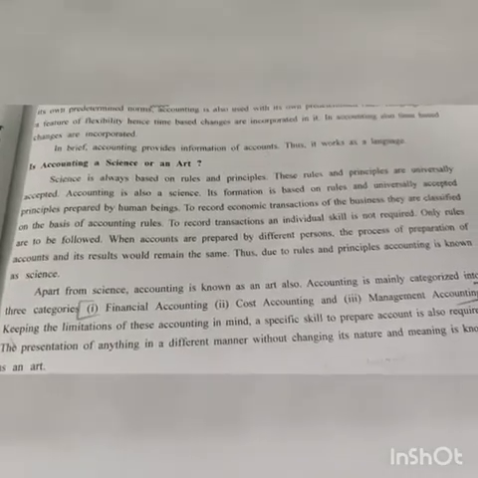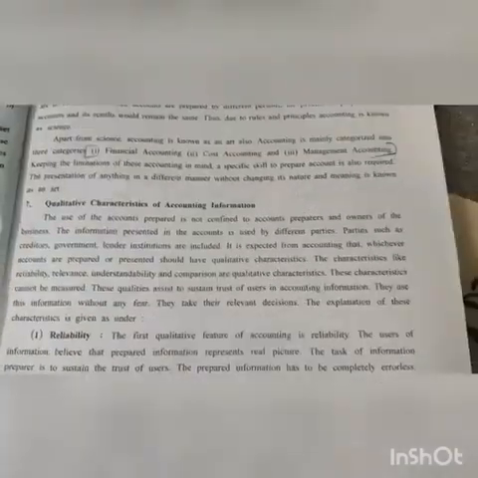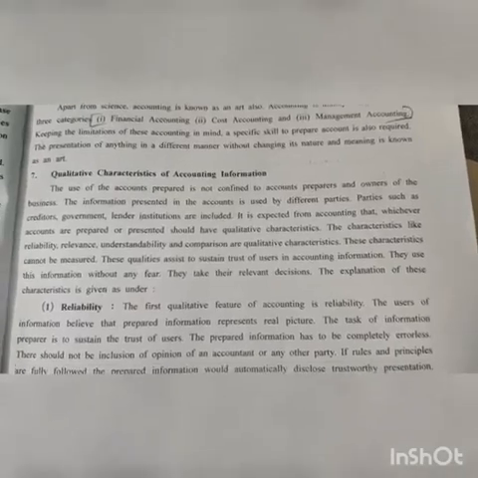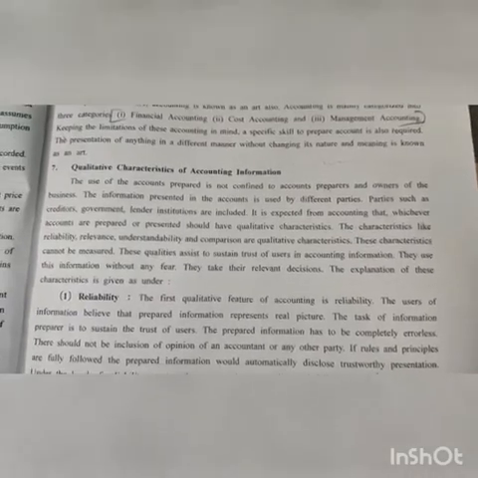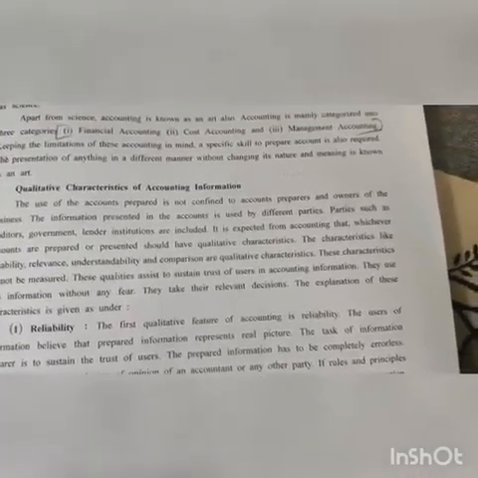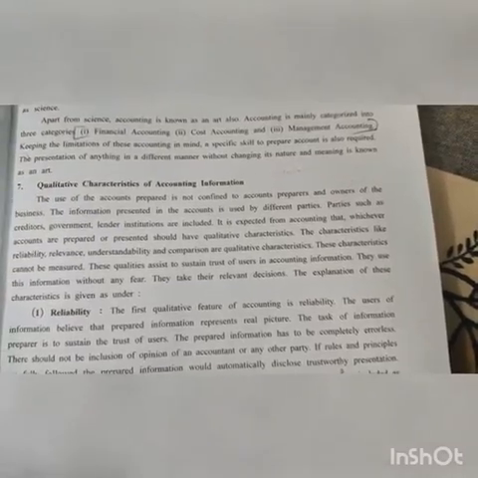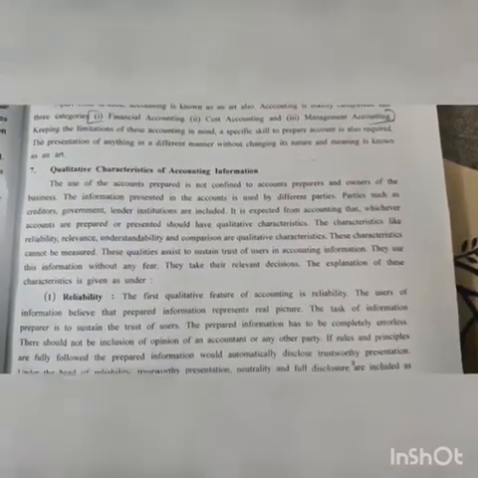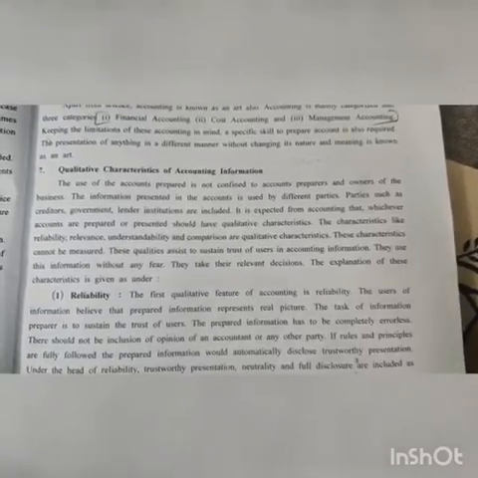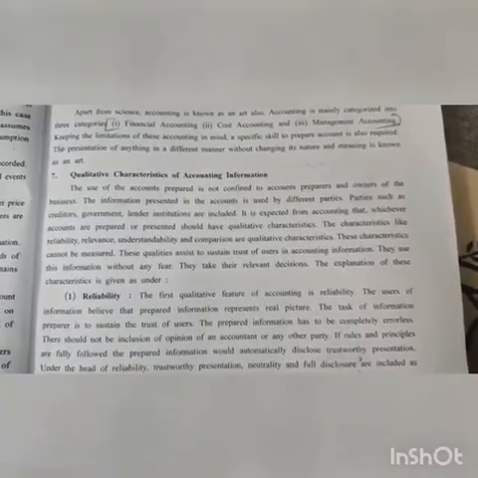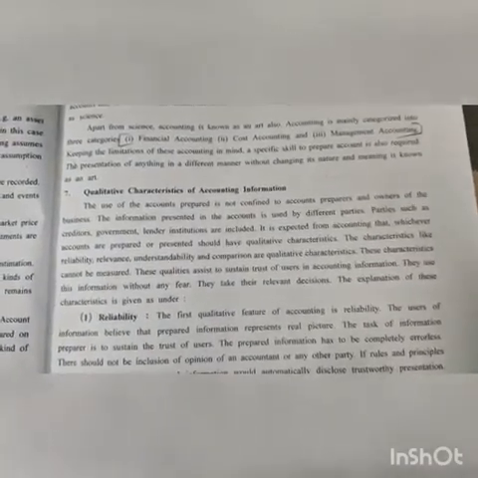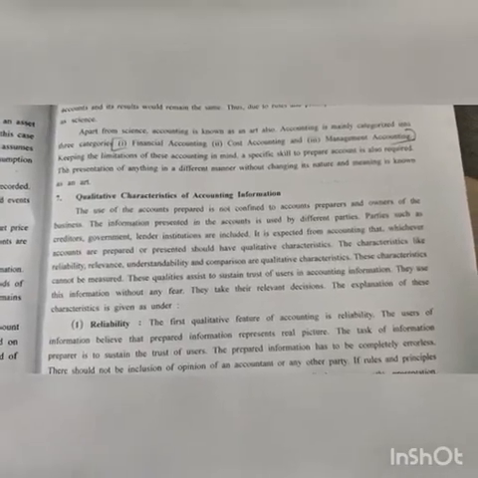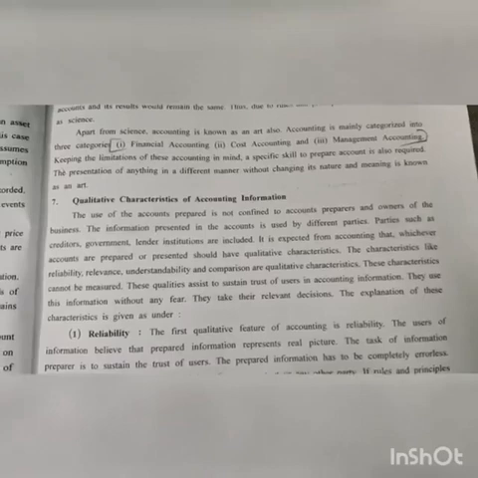So it is clear how accounting is science, how accounting is art, and how accounting is treated as a language of business. Let us start the new point, point number 7, qualitative characteristics of accounting information. They have stated "qualitative"; be very clear in your mind about the words qualitative and quantitative. Quantitative means which can be measured in terms of any figure, and qualitative means quality. So what kind of quality your accounting information should have, that is what you will see here in qualitative characteristics.